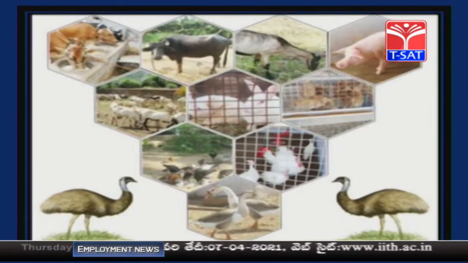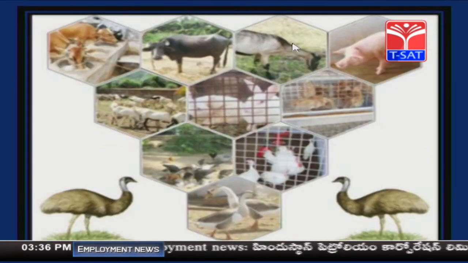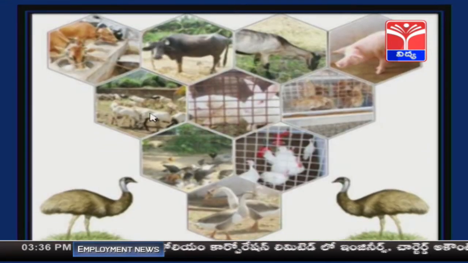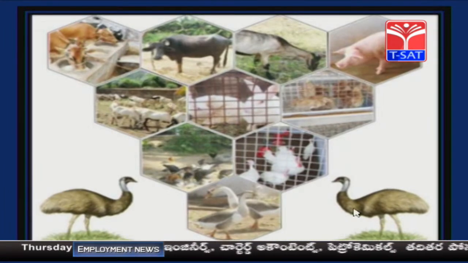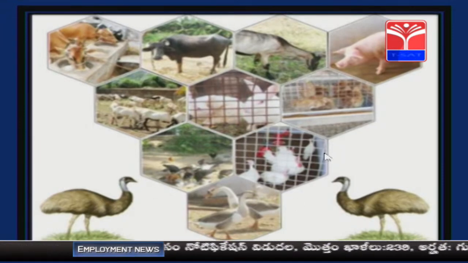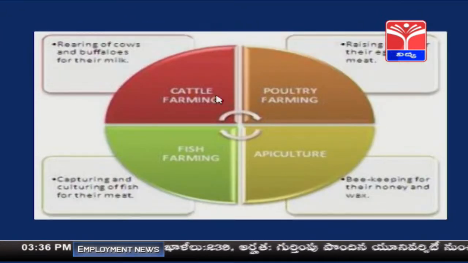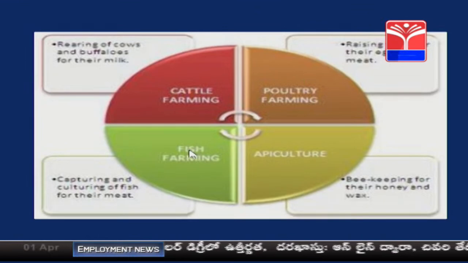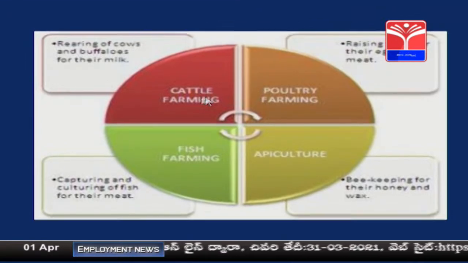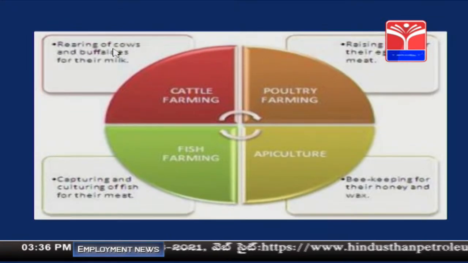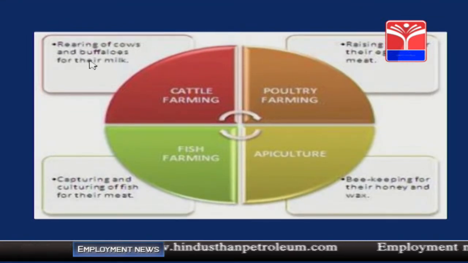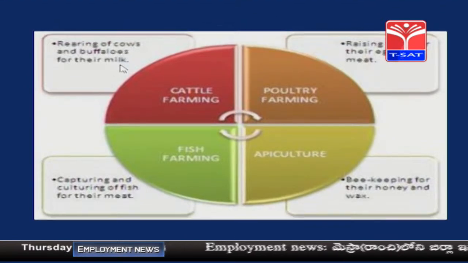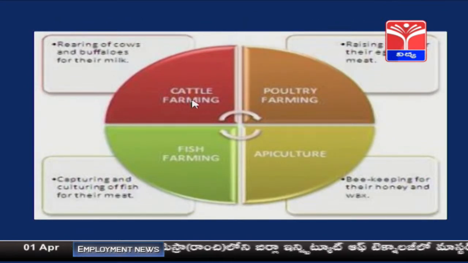See children, in this picture you can see the rearing of cows, these are buffaloes, and here goats and pigs, poultry and goats, different types of ducks and birds, and all of these come under animal husbandry. Mainly, animal husbandry includes cattle farming, poultry farming, apiculture and fish farming. What is meant by cattle farming? It is nothing but rearing of cows and buffaloes, especially for their milk, and this is called cattle farming.